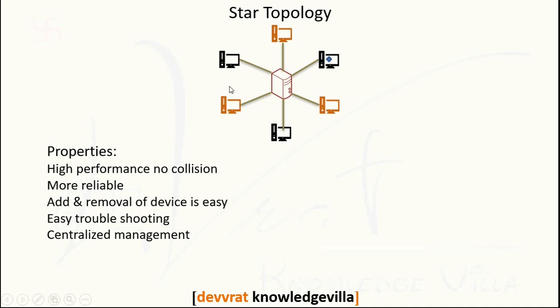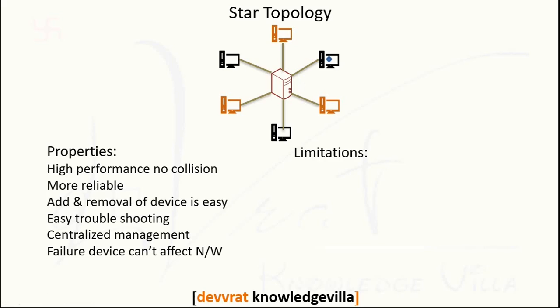Centralized management. It means whenever any device wants to send data into the network, that device will request the hub and the hub will approve the request of the sending device. So there is very little chance of collision or traffic jam, and entire control is available at the central device. Failure of a device can't affect the network. Suppose any device fails, then the particular link of that device will break down. Remaining devices are connected with the network and they can transfer data with each other.